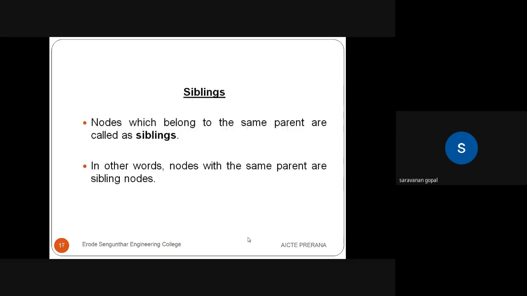What is a sibling? The next terminology in trees. Sometimes they will ask many terminologies from the GATE point of view. So, siblings. What is a sibling? Nodes which belong to the same parent are called siblings. In other words, nodes with the same parent are sibling nodes. For an example of sibling nodes,